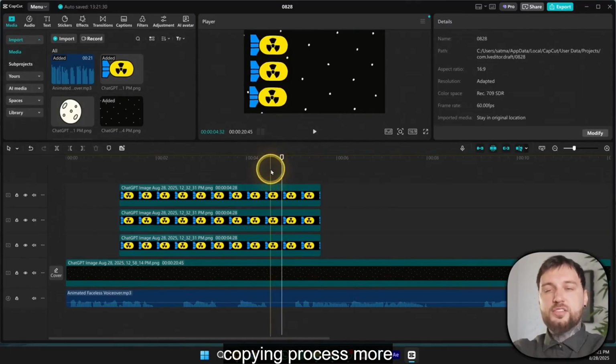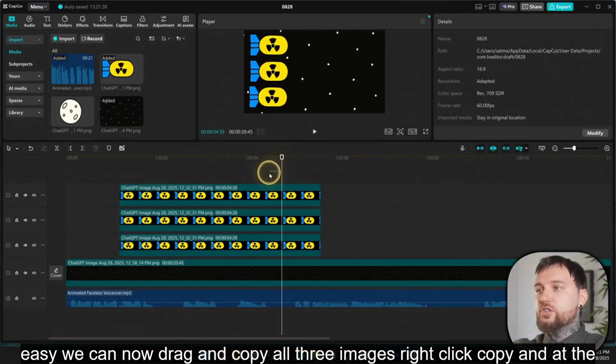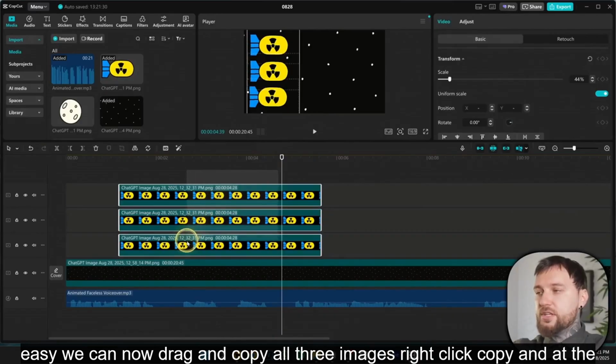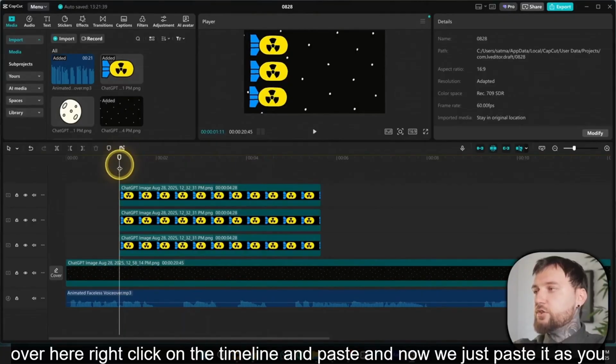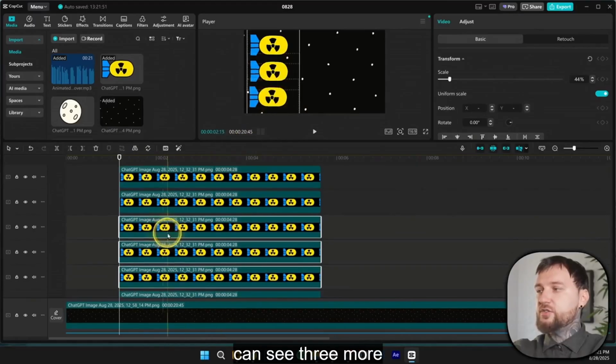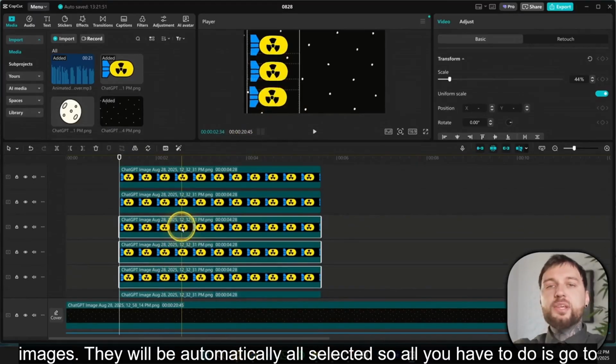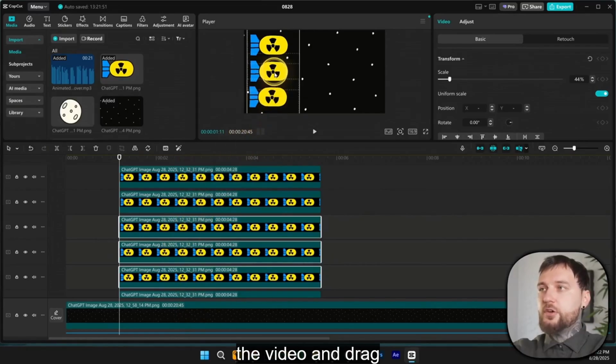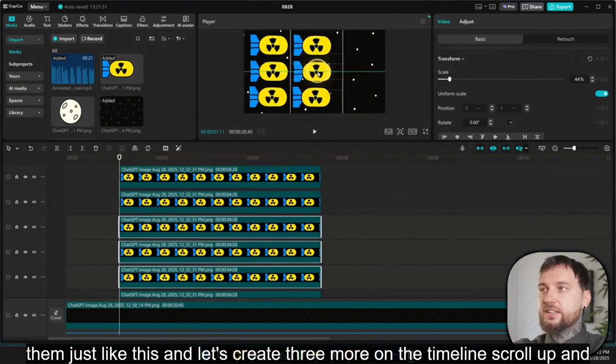To make the copying process easier, we can now drag and copy all 3 images, right click, copy, and at the beginning of each image over here, right click on the timeline and paste. And now we just pasted, as you can see, 3 more images. They will be automatically all selected. So all you have to do is go to the video and drag them just like this.